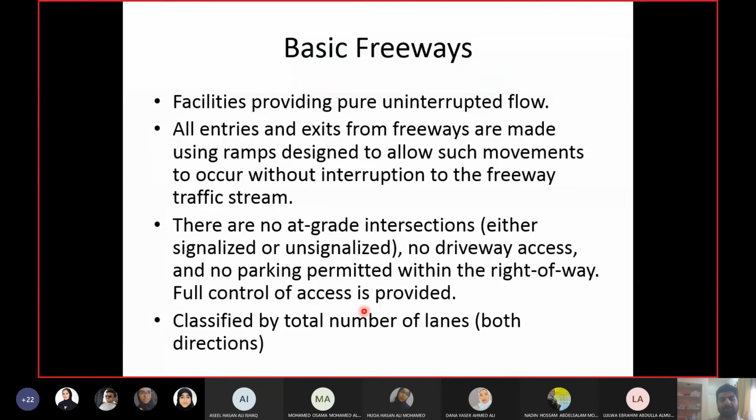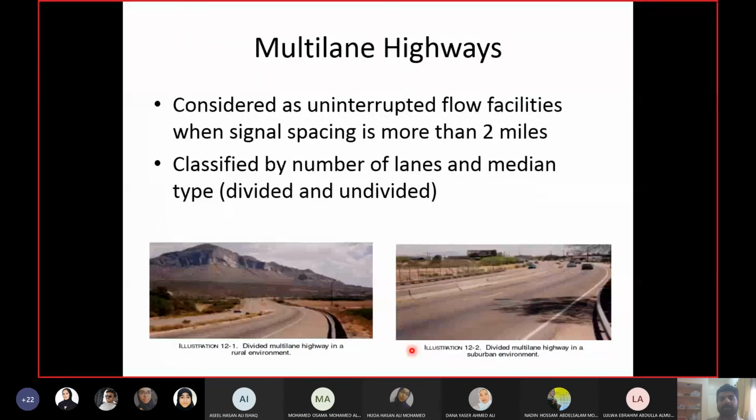So a freeway is classified in terms of the total number of lanes, in both directions, as I said earlier. If I say it's a 6-lane freeway, that means 3 lanes in each direction. I will always tell you the number of lanes in both directions. Then we have multi-lane highways, uninterrupted because signal spacing is more than 2 miles. Multi-lane highways are given with number of lanes for both directions and median. If they have a median, they are called divided. If they don't have a median, they are called undivided.